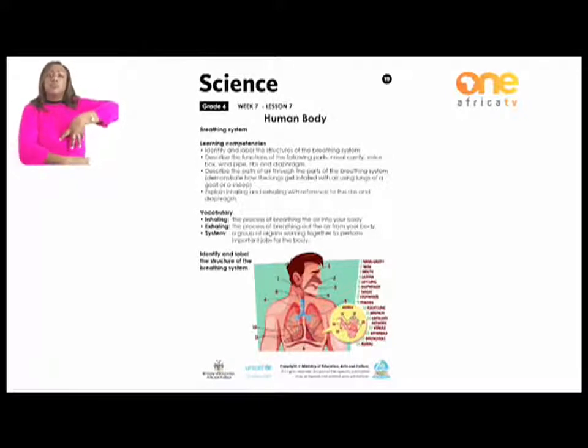If you look at number 7, the throat is actually after the mouth. When you're breathing through the mouth, the air goes into your throat before it reaches the lungs. And then we have the esophagus. The esophagus is not actually important for the breathing system. It's normally for eating, or the digestive system.